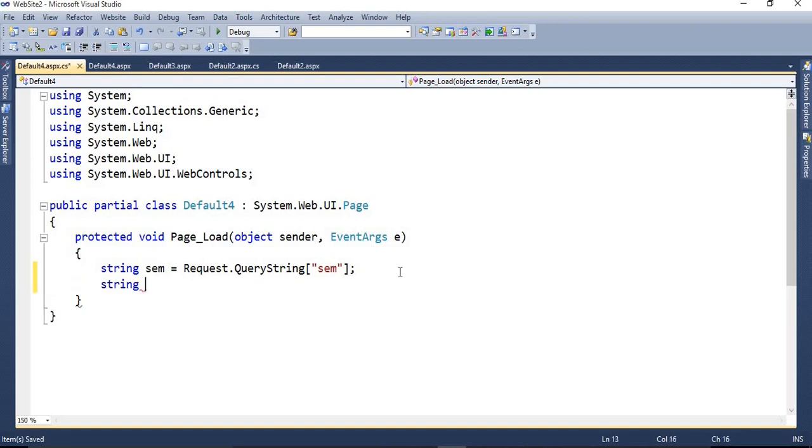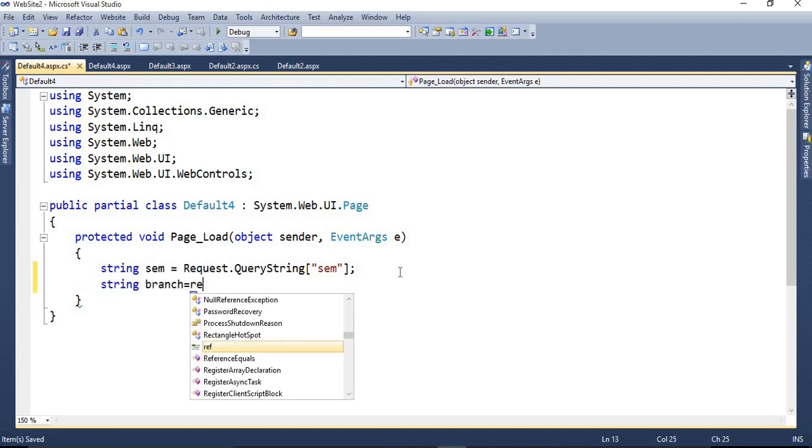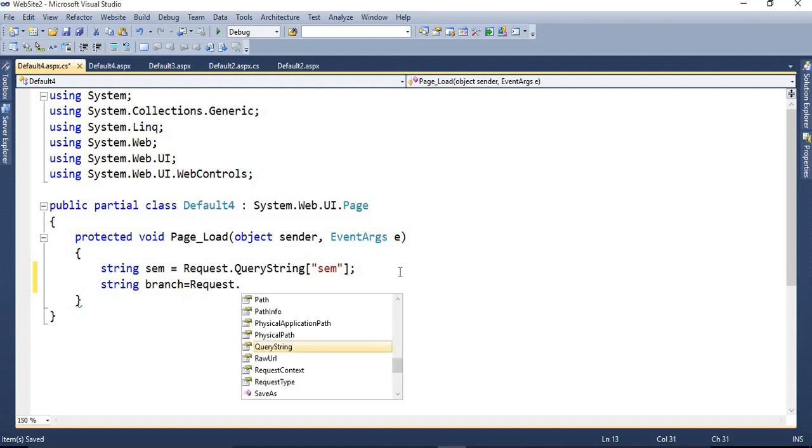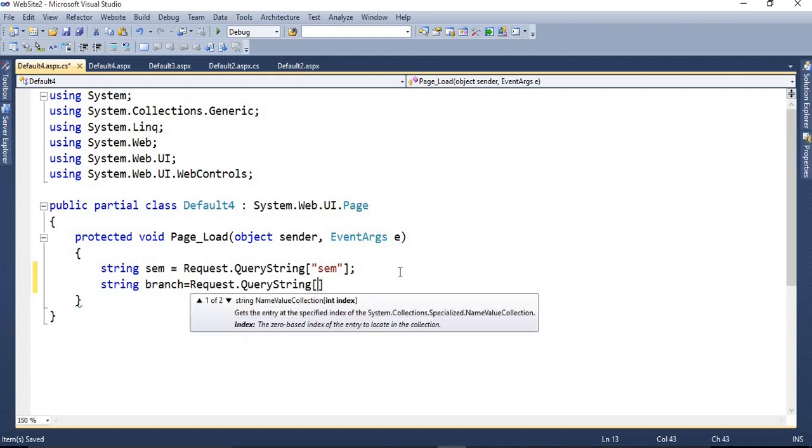string branch = Request.QueryString["branch"].